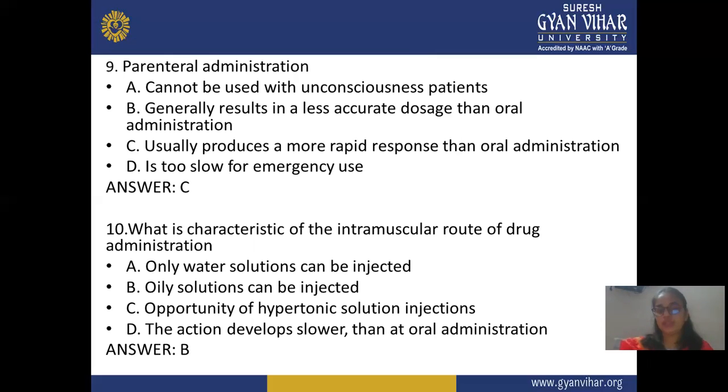Only water solution can be injected is incorrect. Oily solution can be injected is correct, because the intramuscular route is mainly used for oily solutions, oily suspensions, or oily formulations. Opportunity of hypertonic solution injection is wrong, and the action develops slower than oral administration is also wrong.